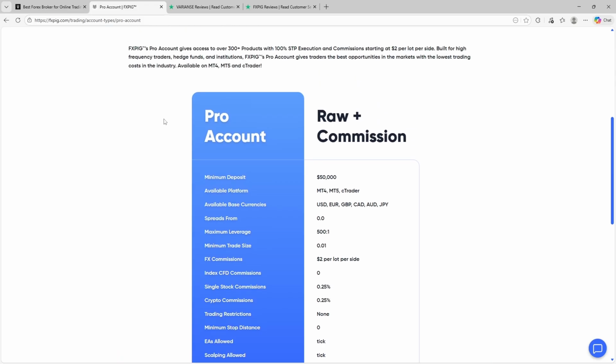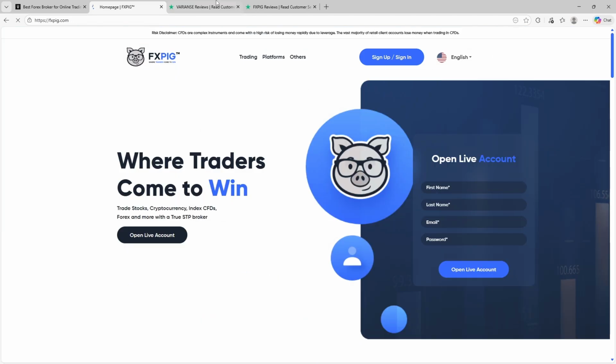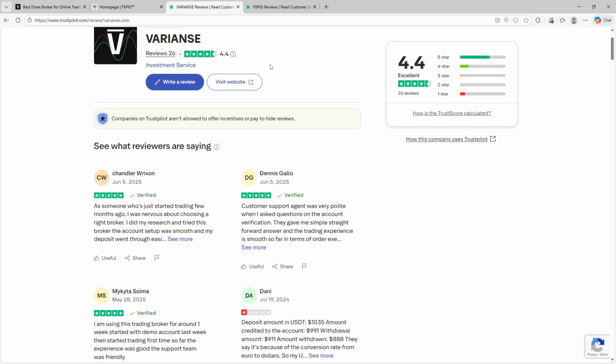Looking at public feedback, Varianse currently holds a Trustpilot rating of 4.4. Customers frequently mention smooth account setup, strong execution quality, and responsive support, with positive comments around transparency and ease of use. Some criticism focuses on currency conversion costs and the platform being more suitable for experienced traders.